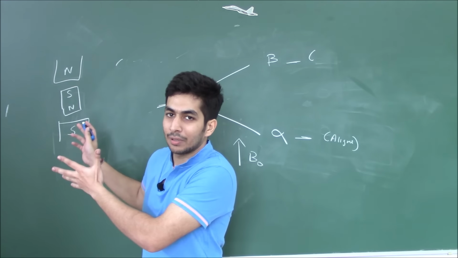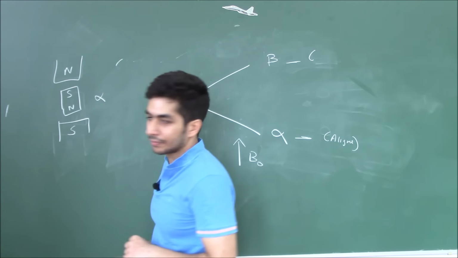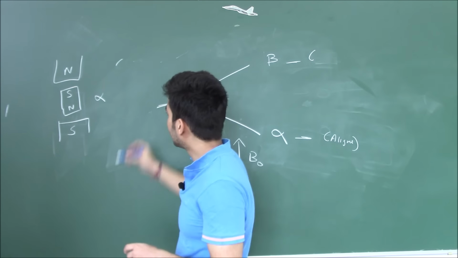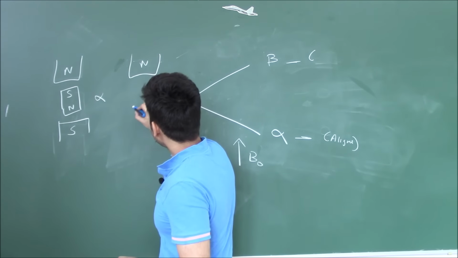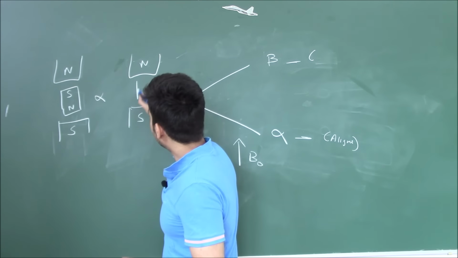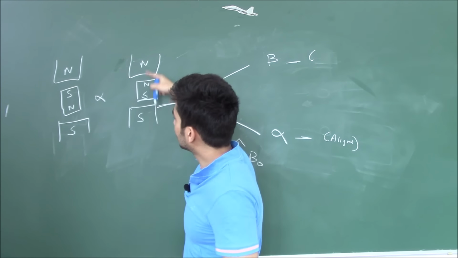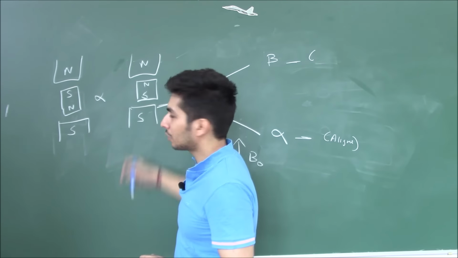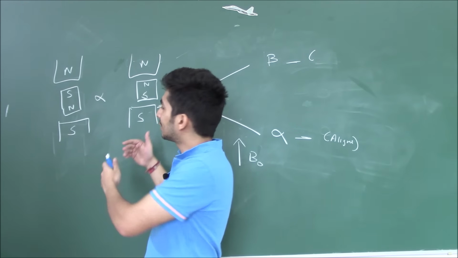This is a stable energy form, and let's say this energy state is alpha. The other form could be that we have the two poles of the external magnet, north and south, and now we have the south towards the south and north towards the north. So north and north will repel and south and south will repel. This is the higher energy form. So you can understand it in a simple way like that.